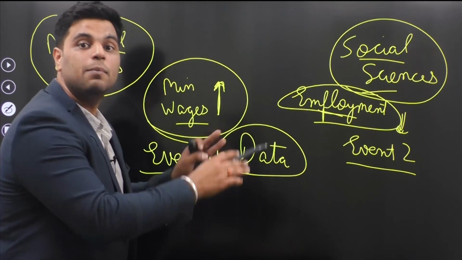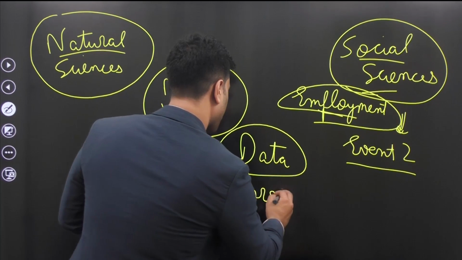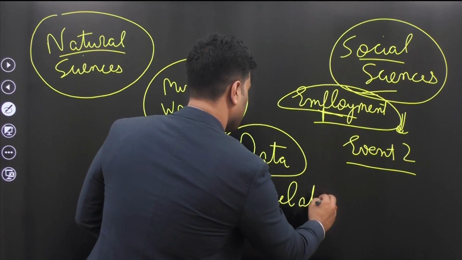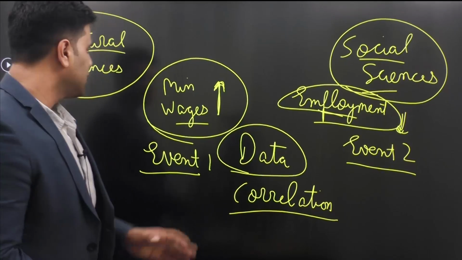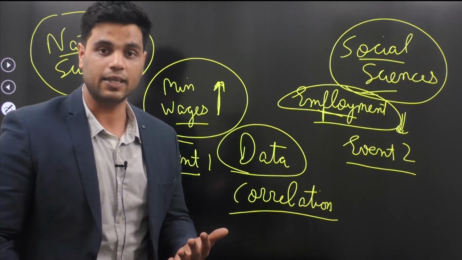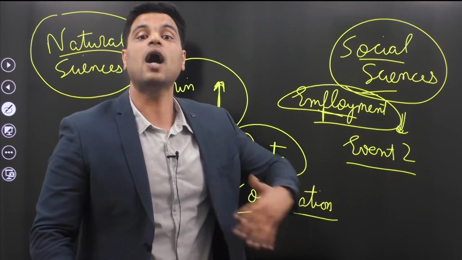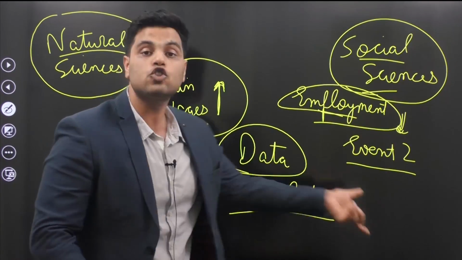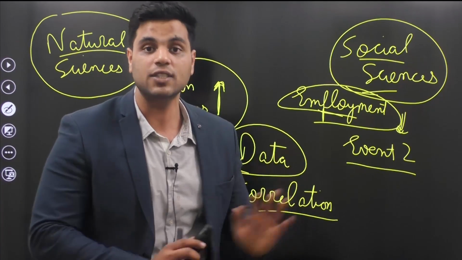Students of statistics know that when event 1 happens and event 2 happens, and both of them are happening simultaneously, then there is a correlation between them. Correlation means that event 1 and event 2 are happening simultaneously. The chances of event 1 and event 2 happening simultaneously are higher if the correlation is strong. That's what statisticians say.